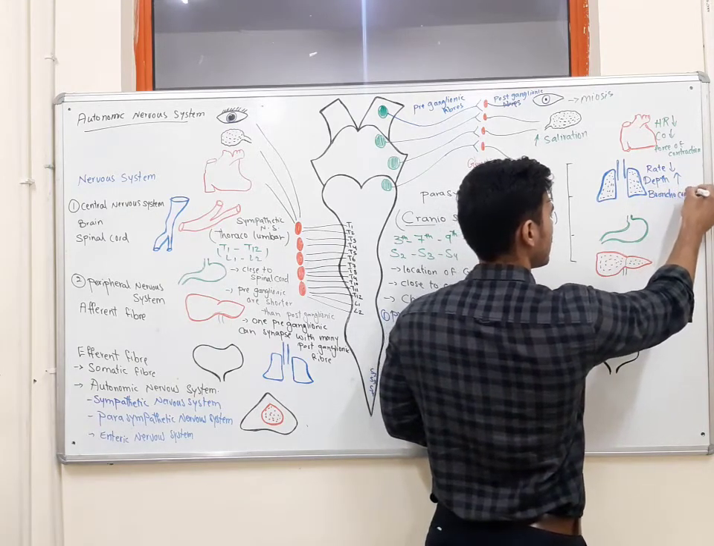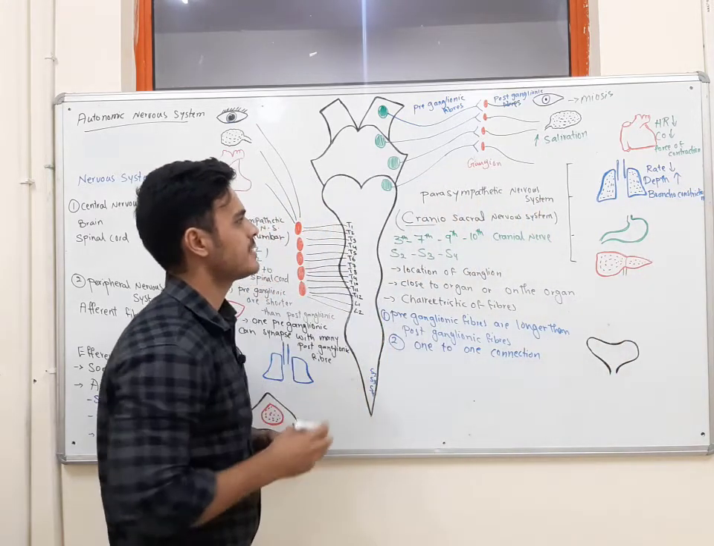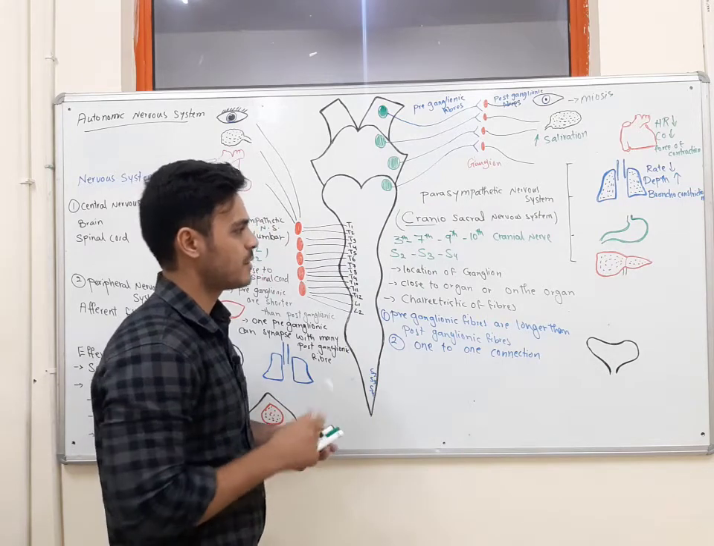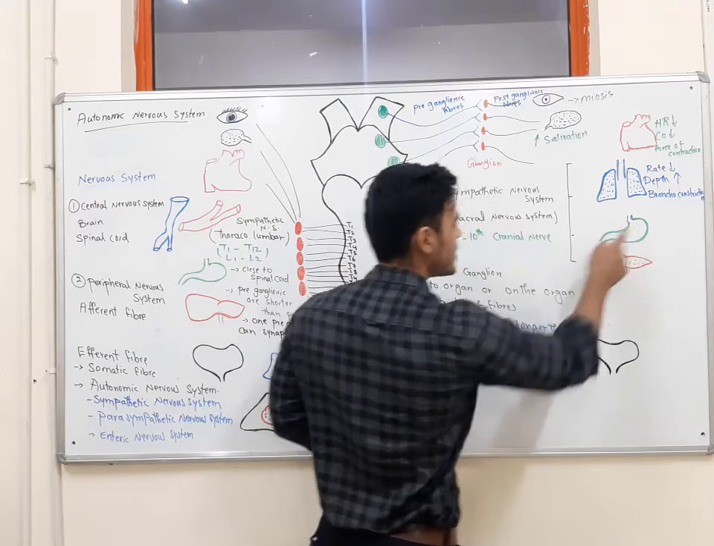Bronchoconstriction. This was the effect of the parasympathetic nervous system on the respiratory system. Now, what will be the effect of the parasympathetic nervous system on the digestive system?